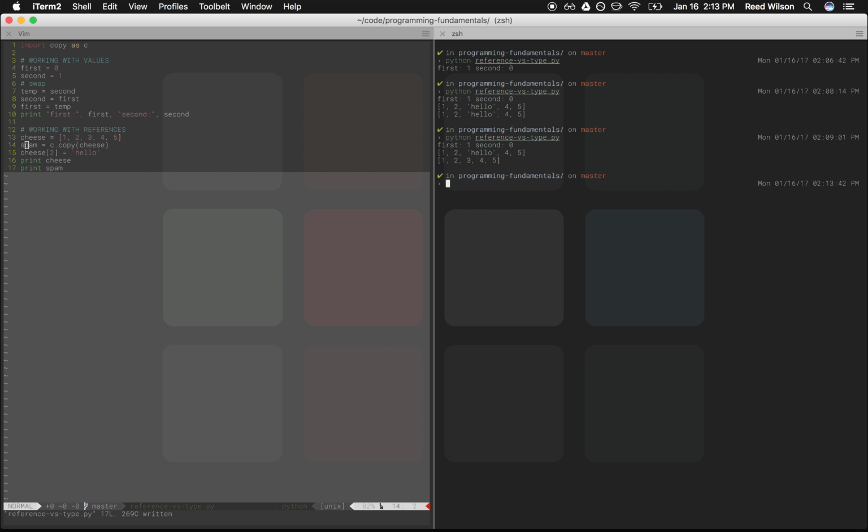I know that it's a little confusing when you're working with values versus references, but whenever you're dealing with lists or tuples or dictionaries, you've got to be really careful that you're copying the values when you are expecting them to get a new set. It's kind of tricky because when you're passing just integers or floating points to functions, they get a copy of what you did. But when you're passing lists or dictionaries or tuples, they don't. They just get the reference to all that information. So make sure that you're copying it over.